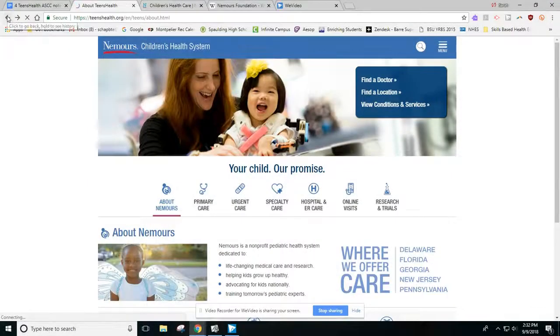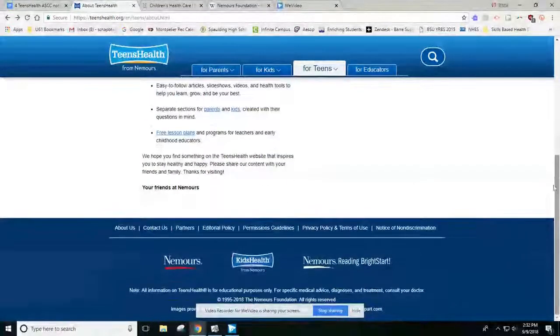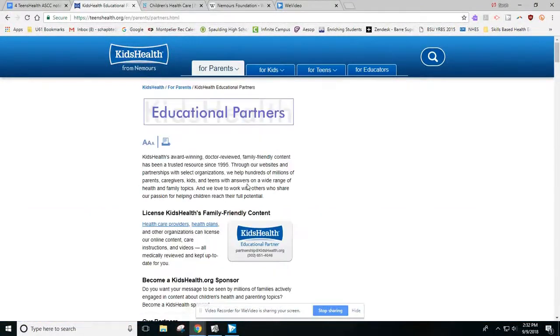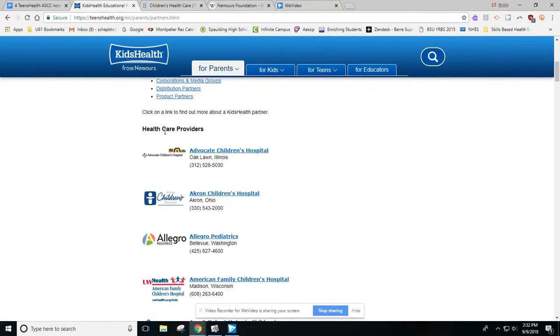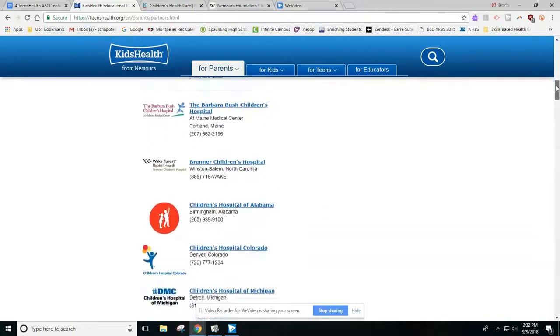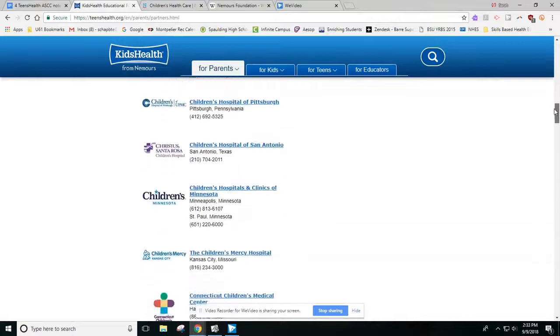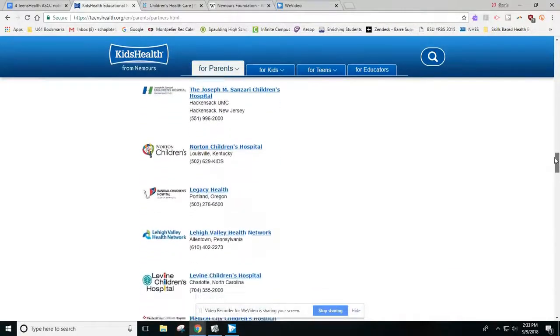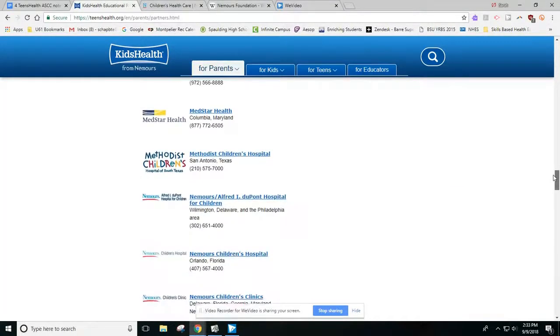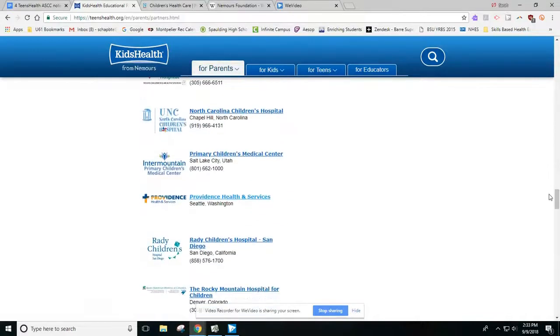Something else that we can notice here when we look under partners, so there are some different educational partners involved with this website, including a bunch of healthcare providers, different hospitals and clinics and doctors' offices. Just take a look at how many are here. I'm just going to scan through pretty quickly. Still going. Still going. So there are a lot of these doctors' offices all around the country that partner with Kids Health and teenshealth.org.